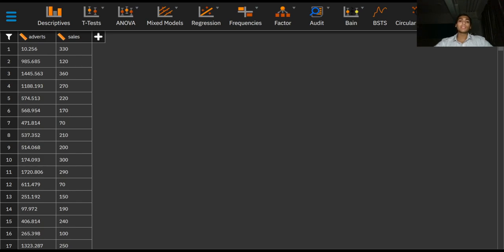To explain the process of bootstrapping in simple terms, imagine that we had sampled 20 data points. We now want to resample these 20 data points into another set of 20 points. When we perform bootstrapping, we randomly select a data point from the original dataset and add it to our new bootstrap dataset. We do this process 20 times so that we again have a sample set of 20 points.